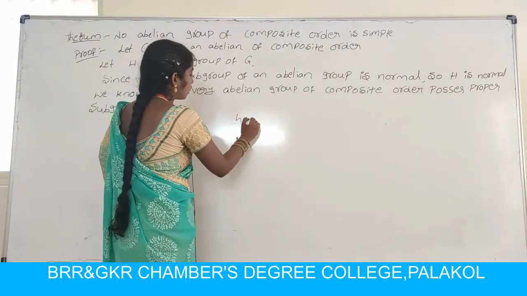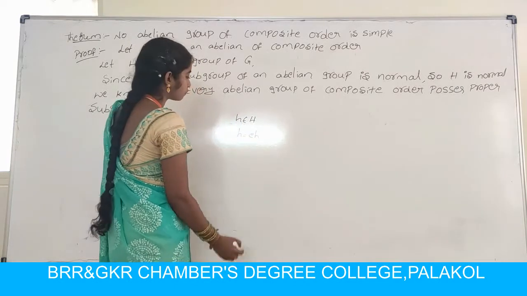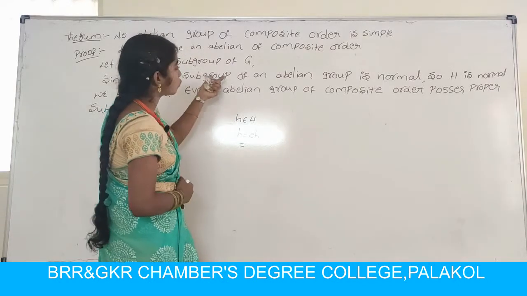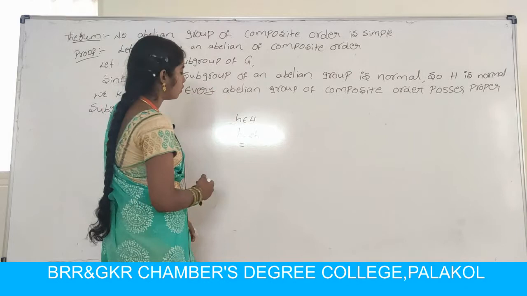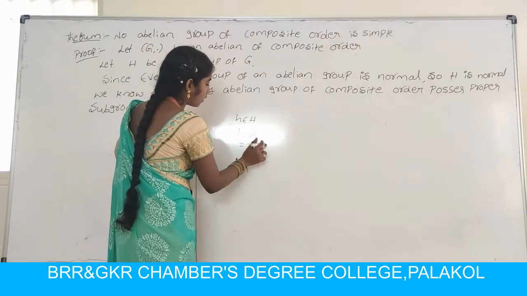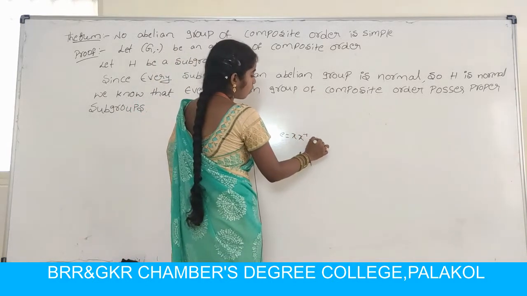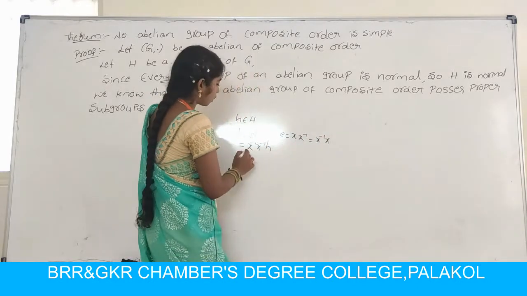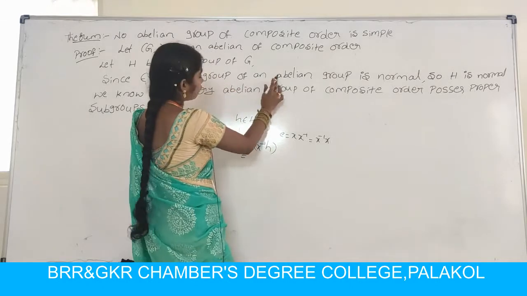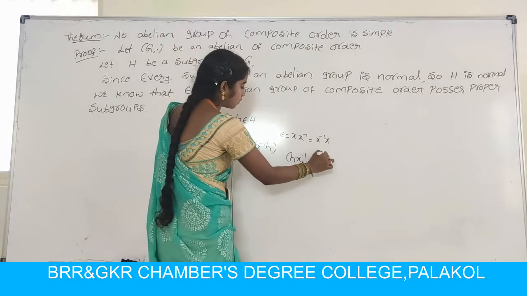Now consider H. Let x belong to Z and h belong to H. Since E can be written as x inverse x, and the group is abelian, so hx inverse equals x inverse h.